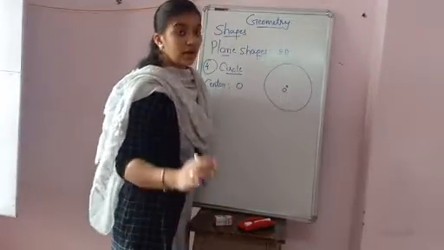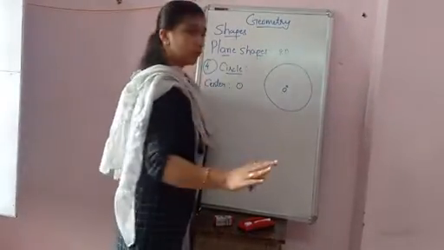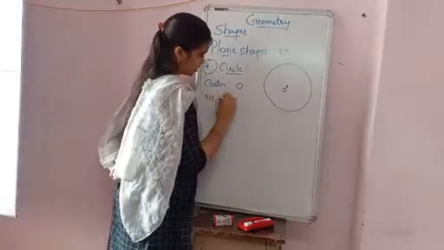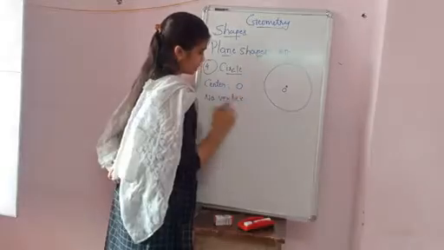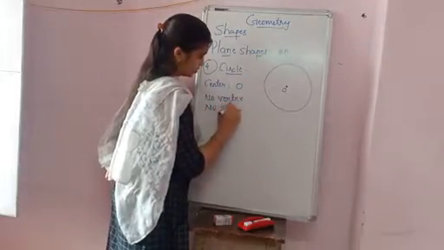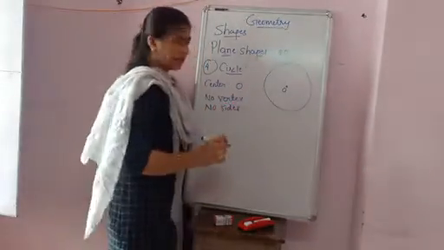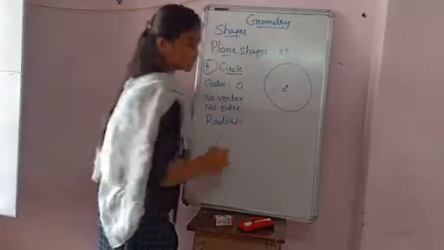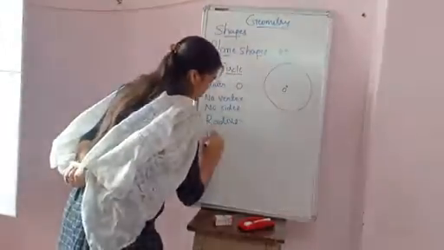Okay. So there are two concepts. There will be no vertex, no sides. But there are two other concepts. First is the radius and second is the diameter.